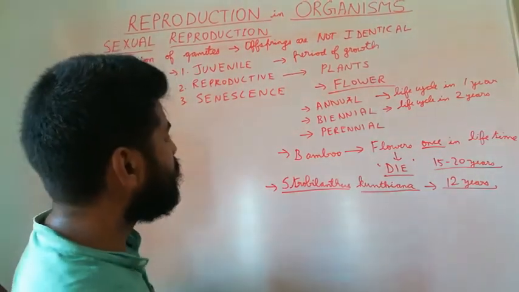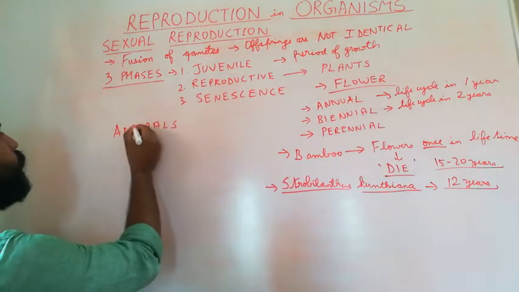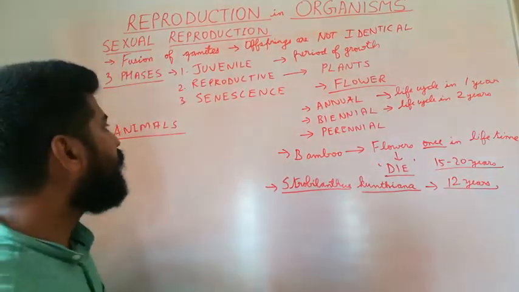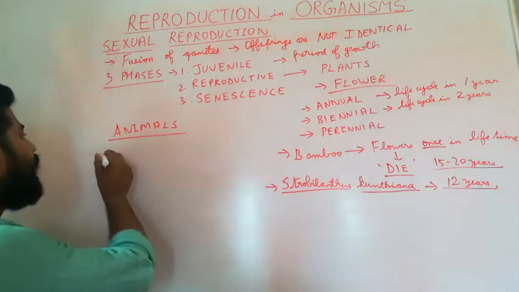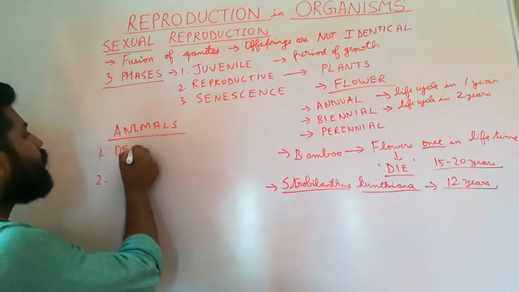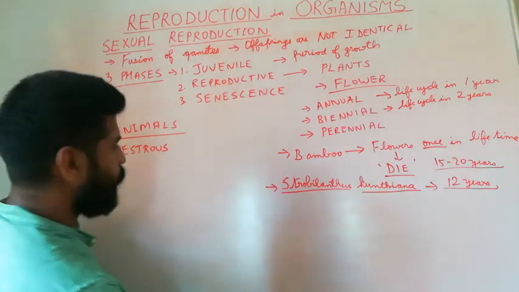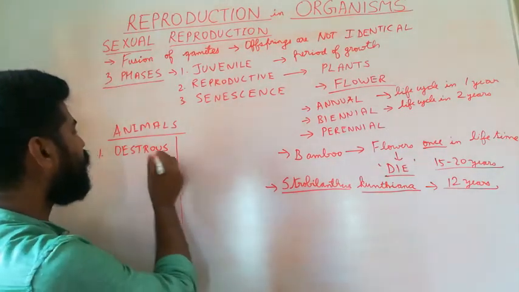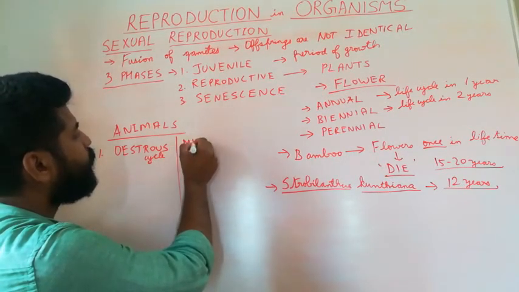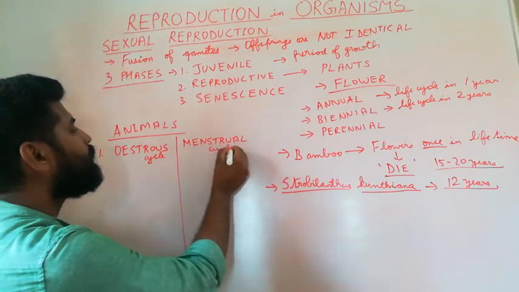If you take the case of animals also, they display a variety of reproductive phases and durations. In general, in animals, we find that there are two types of reproductive cycles. One group of animals exhibit what is called an oestrous cycle. The second group of animals exhibit a menstrual cycle.